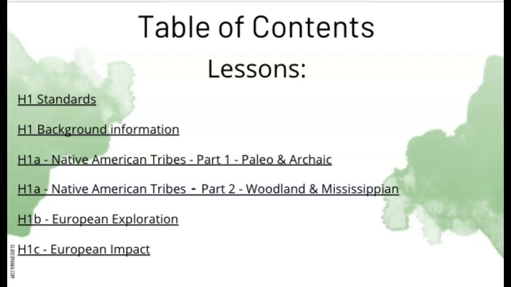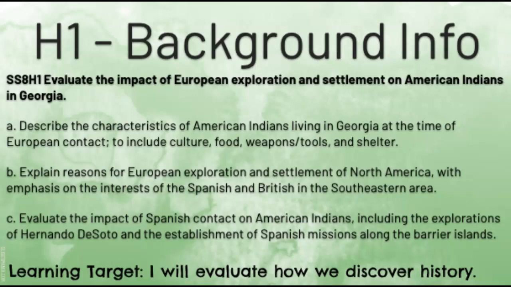Here are our standards for H1. We have 3 elements we will be going over. Before we really get into our standard, we need to go over how we discover history.